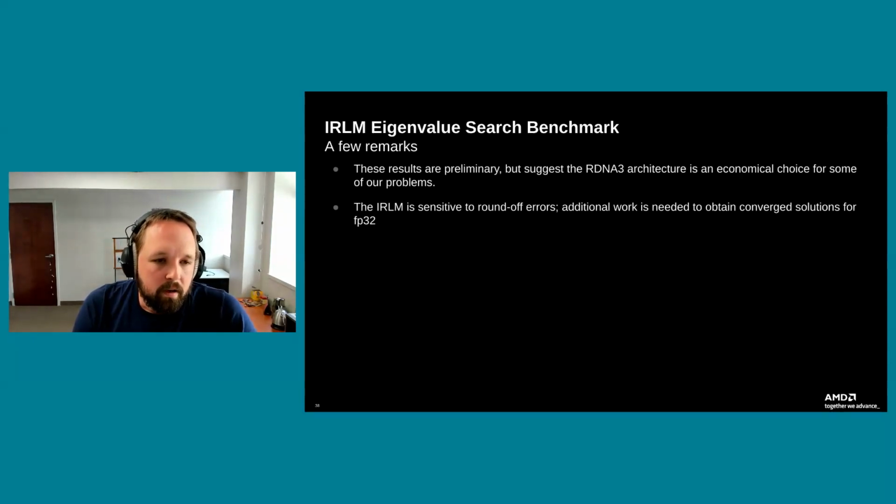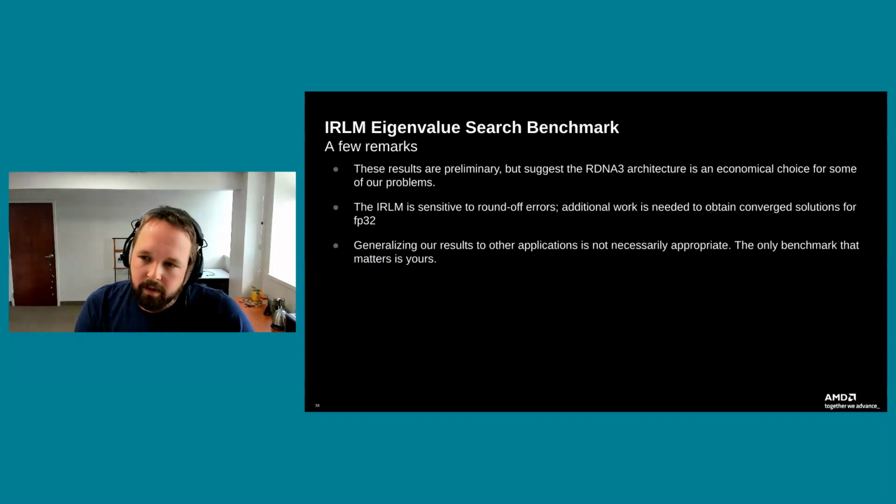As I mentioned before, the IRLM is sensitive to round off errors. We do need some other work there to improve the stability of that method for FP32. So some of the results we shared there, I wouldn't say they're so meaningful. However, should we be able to get that improved, this would open up quite a few doors here for us.